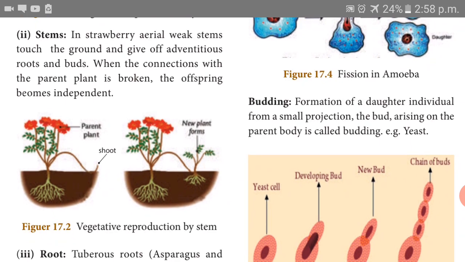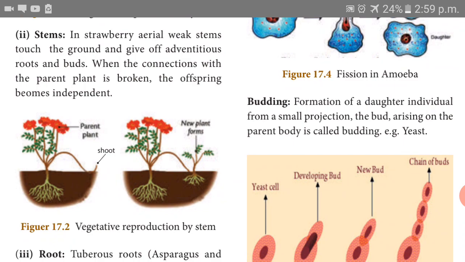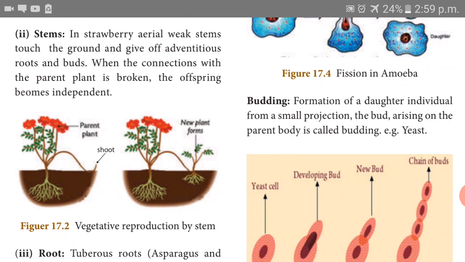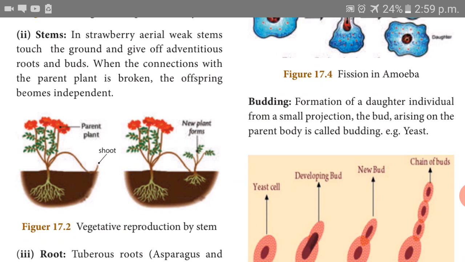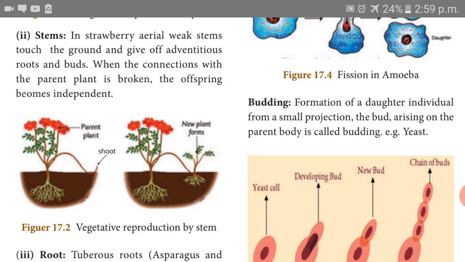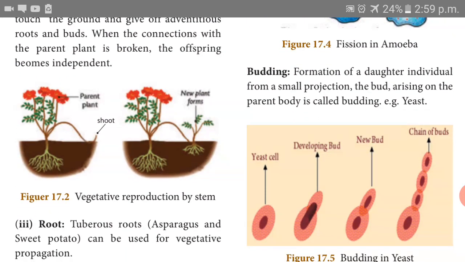In strawberry, aerial weak stems touch the ground and give off adventitious roots and buds. See that picture, that is a strawberry plant. The aerial weak stem touches another place on the soil. Where it touches the ground, roots are produced, then it produces the young plant. So, we can cut it and plant it as a new one. This is vegetative reproduction by stem.